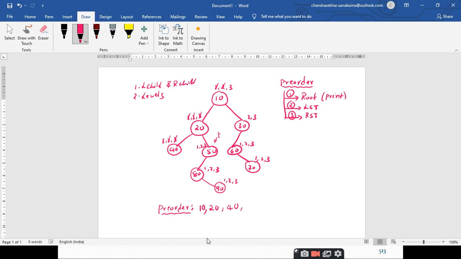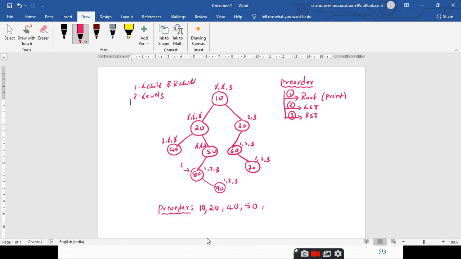Yes. Now T is pointing to node 50 and I have 3 steps pending at 50. According to the first step, I have to print the root node. So print that root node. 50 is printed. Strike it off. And the second one is traversing the left subtree. So you change the pointer to point to the root node of the left subtree of 50, which is nothing but 80. So at 80, I am left with 3 steps.